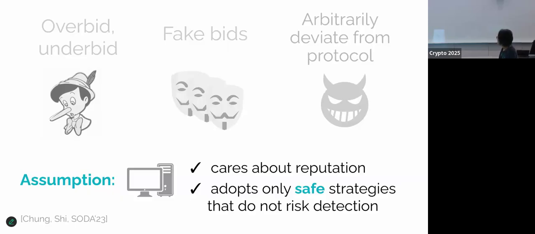I am going to put in an assumption. This detail is mostly not important for the rest of the talk, but it may arise in just one place. We are going to assume the platform cares about its reputation and is not going to deviate in ways that lead to detection. For instance, if I claim the auction's outcome is not even in the output range of the auction, that can easily be detected. So we don't consider such strategies as valid strategies. And in fact, if you consider this a valid strategy, our prior paper in SODA shows there's a very strong impossibility result.